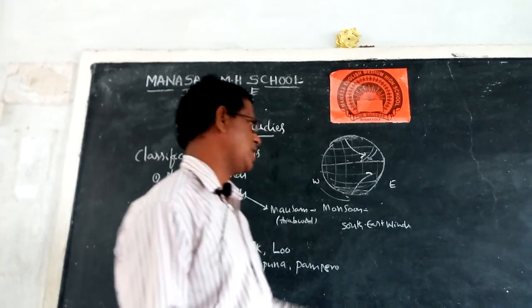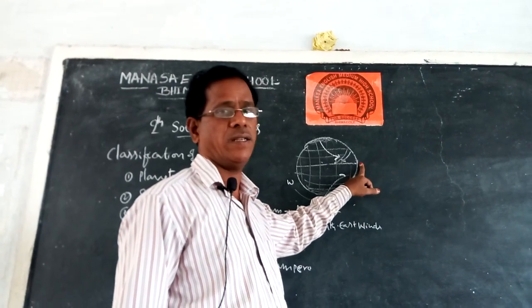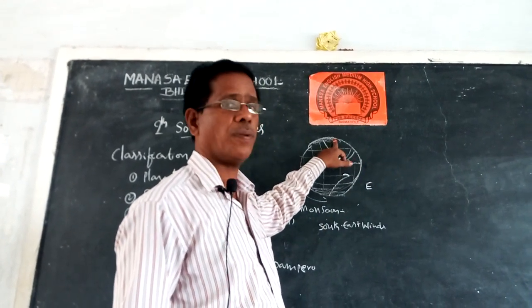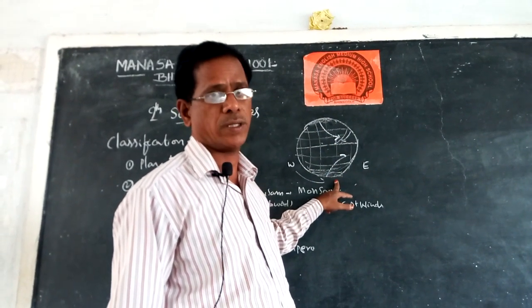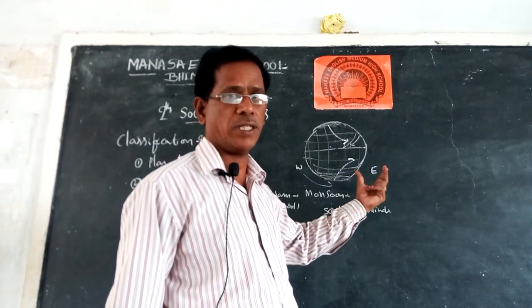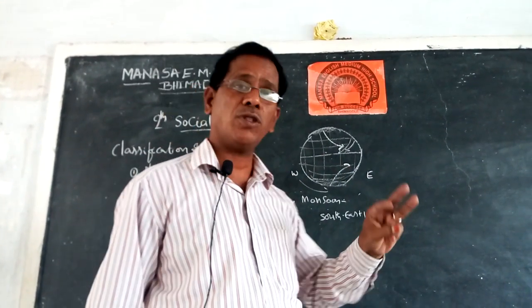Now we can see the imagination of the earth on the globe. The center part is the equator. The top part, the north pole side, is called the northern hemisphere. The south side is called the southern hemisphere. Through the wind directions, we can see that planetary winds are also of three types.